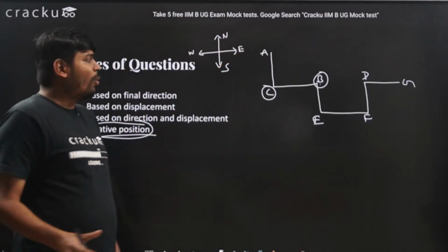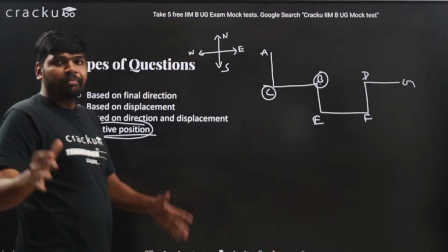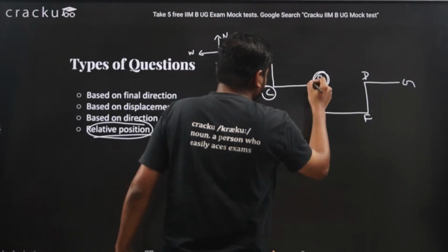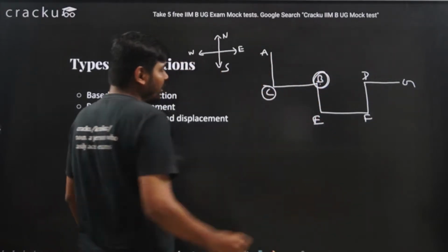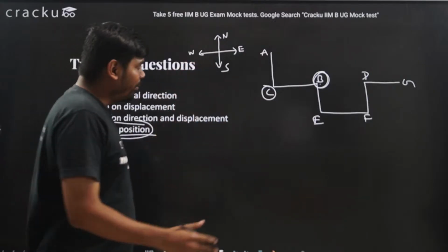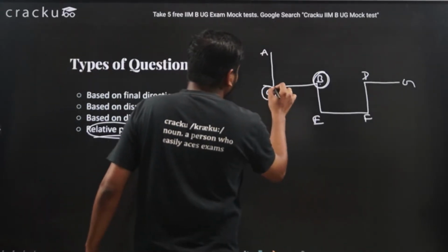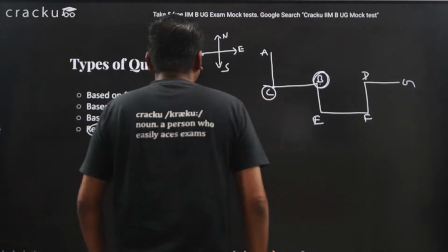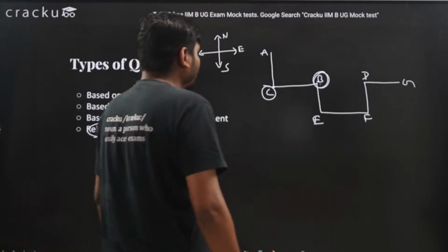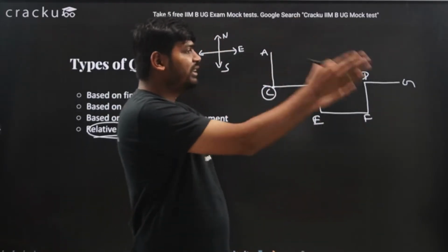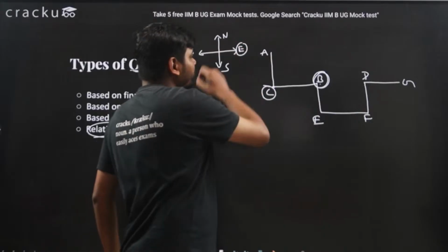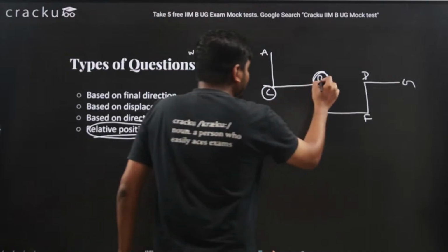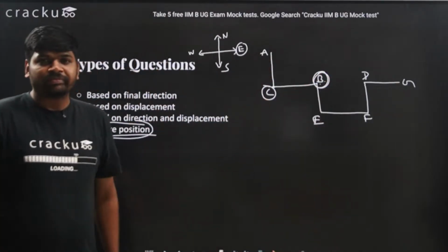Now if I ask you in which direction B is present with respect to C, I have to think in the position of C. I will sit in the position of C and I will look towards B. So I am standing in the position of C, now I am looking towards B. So B is in the east direction because I am facing in this direction. So B will be in the east direction with respect to C.